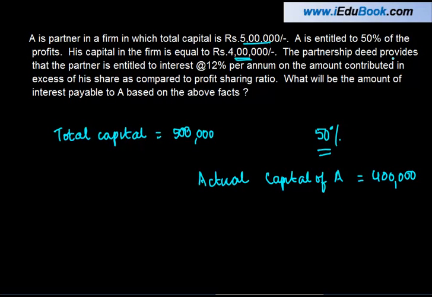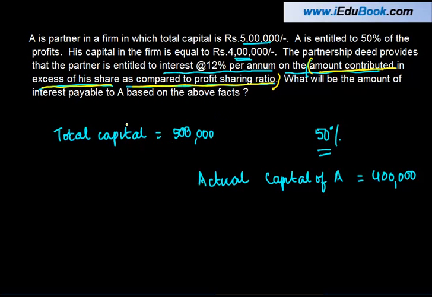The partnership deed provides that the partner is entitled to interest at the rate of 12% per annum on the amount contributed in excess of his share as compared to the profit sharing ratio. This is nothing but what we have discussed just now. What this means is that whatever is the amount contributed in excess of his share as compared to the profit sharing ratio.